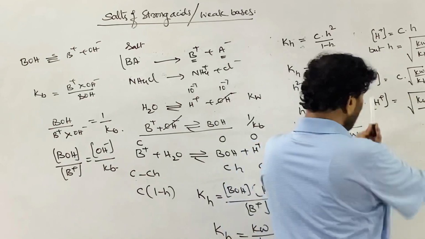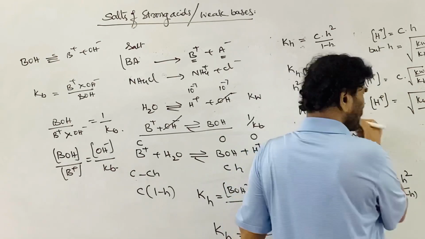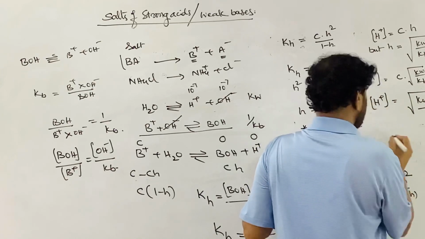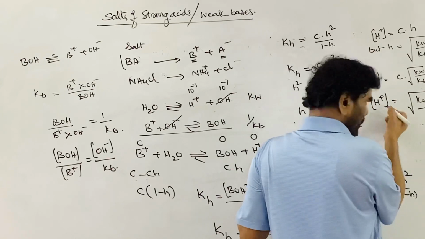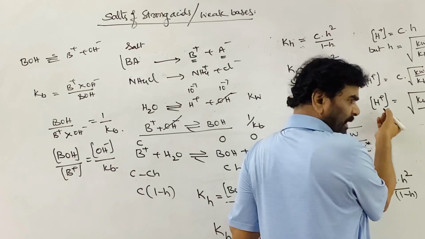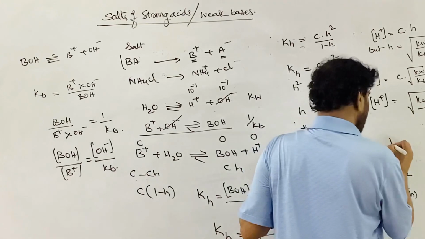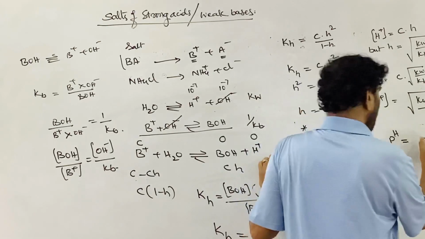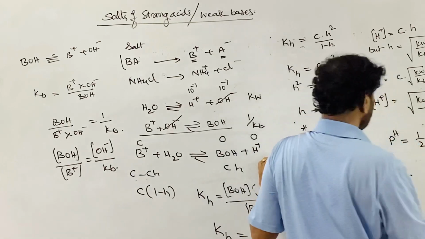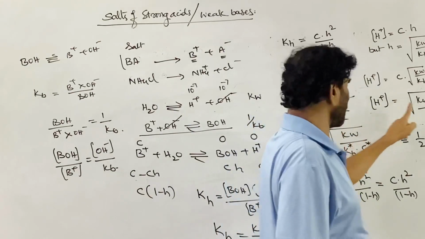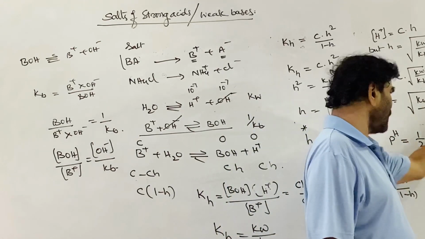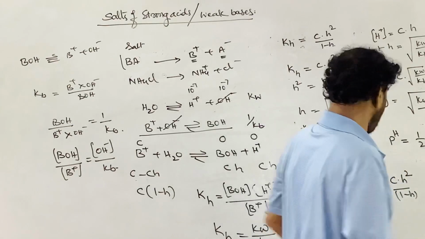Now take the negative logarithm of this. Instead of taking it again and again, log H plus is equal to half of log Kw plus log C minus log Kb, right?